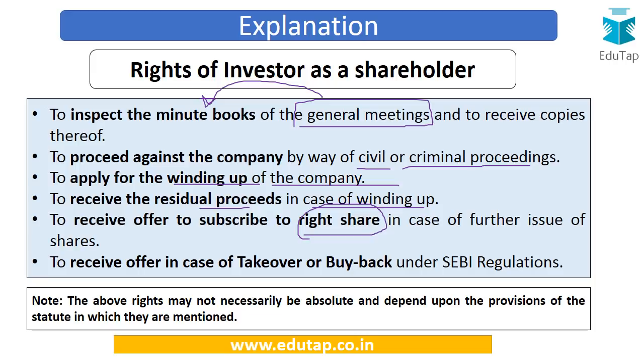Now these are the different rights which are available to an investor as a shareholder. Now you may find that these rights are very broad based and open ended. So that's why it's vital to note that these rights are not necessarily absolute, and the exercise of these rights in actual sense depends on the provisions of that particular statute in which they are mentioned, which is mostly the company's law. So if the company law makes a provision for applying for the winding up of the company, it also prescribes the condition in which these powers can be exercised. So if those conditions are satisfied, then they can apply for the winding up of the company. So these rights have to be read in the framework of the conditions specified in the different laws.